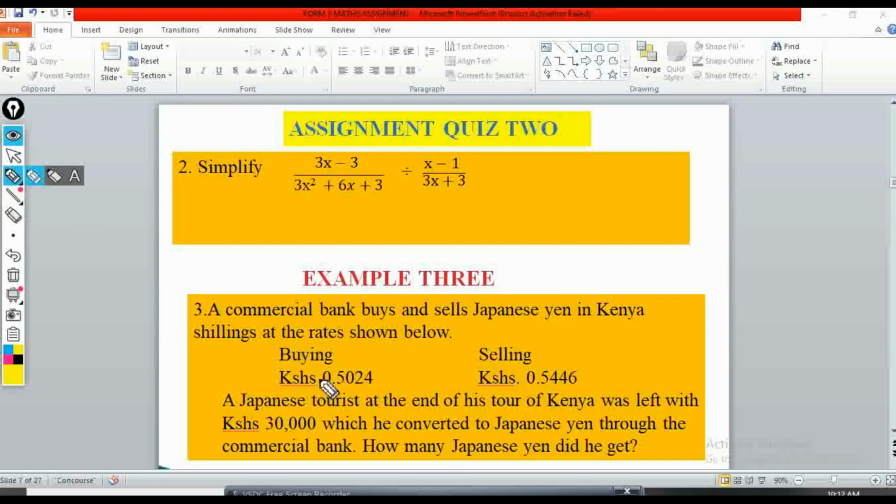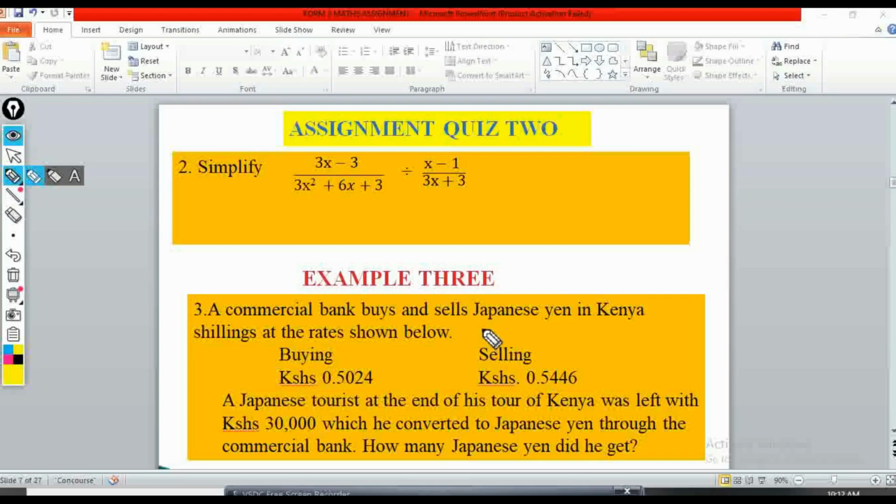In our example 3, we have this. A commercial bank buys and sells Japanese yen in Kenyan shillings at the rate shown below. So the bank does the business of buying and selling, and that's something that you know, of course. You see, the banker is the one that is trading to make profits, not individuals. Individuals can only sell to the bank, or the bank can only sell to them, because it's the bank that wants to do the business. So it has to buy the foreign currency, and at the same time sell the foreign currency so as to make profit.